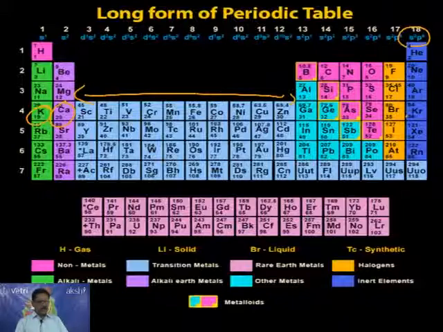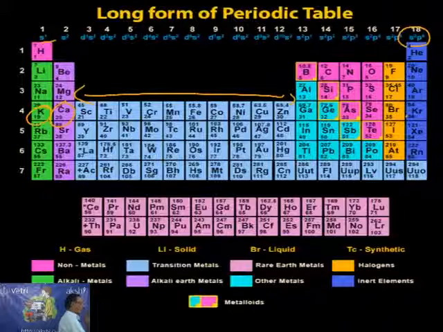If you memorize the order, either top to bottom or left to right, up to 30, you can very easily write the electronic configuration.